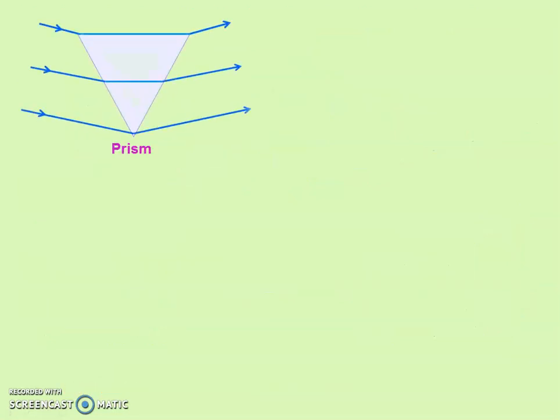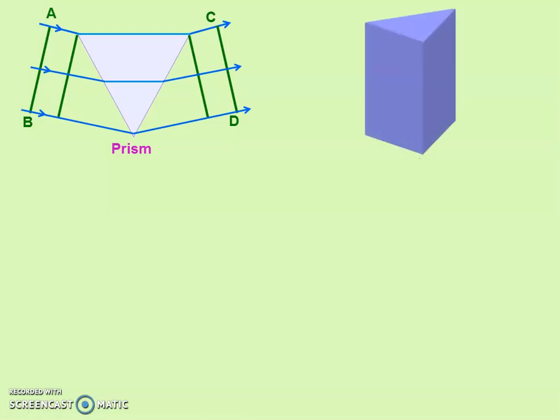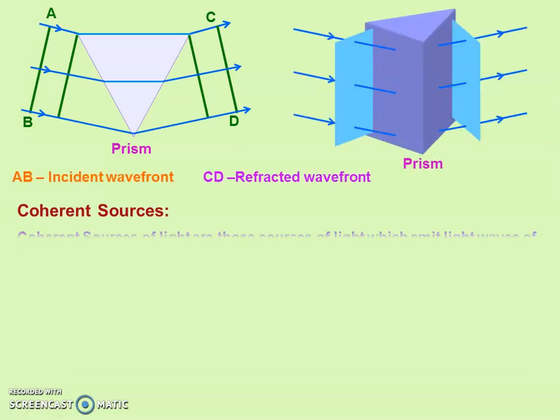Now in the case of a prism, the parallel rays are incident at one refracting surface and the refracted rays are also a parallel beam of light. So there are plane incident wavefronts and plane refracted wavefronts, right? So this is all about all these phenomena, right?